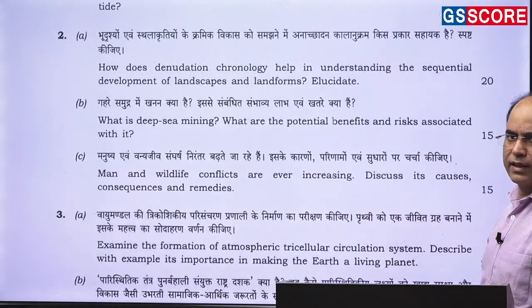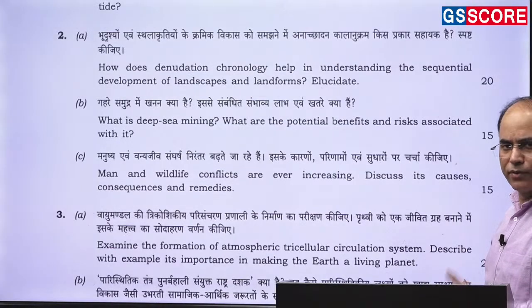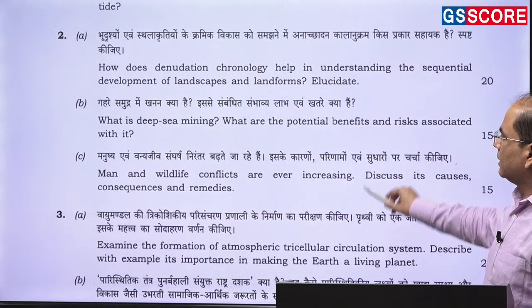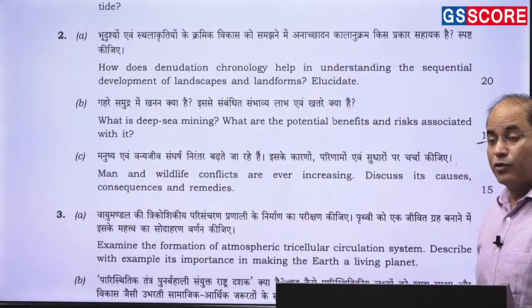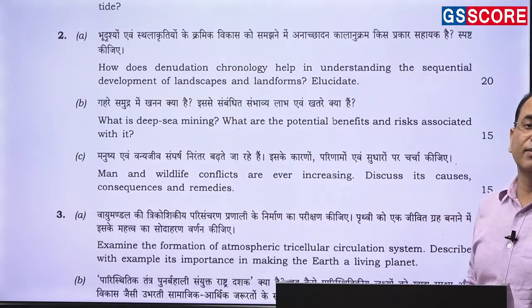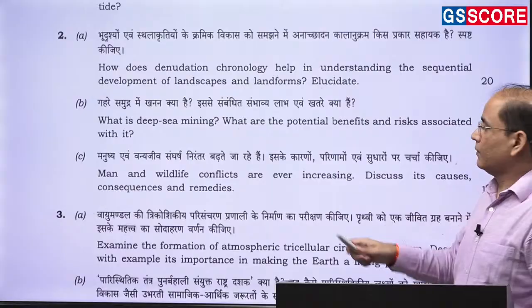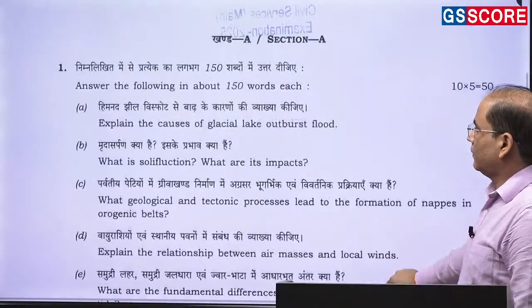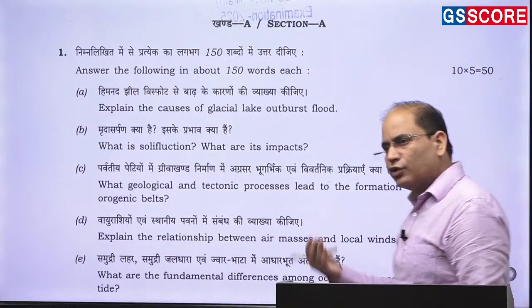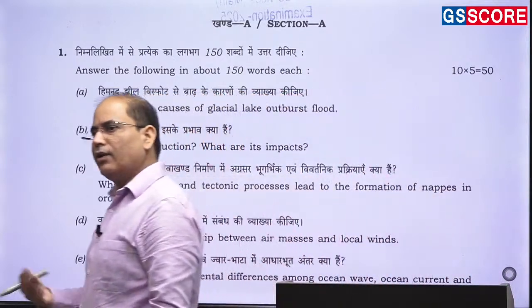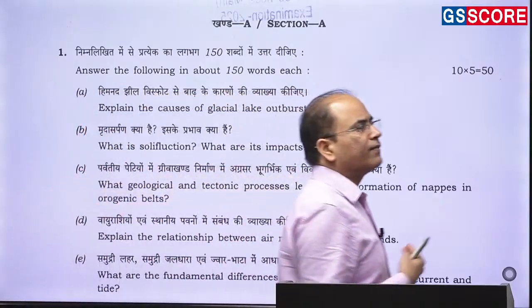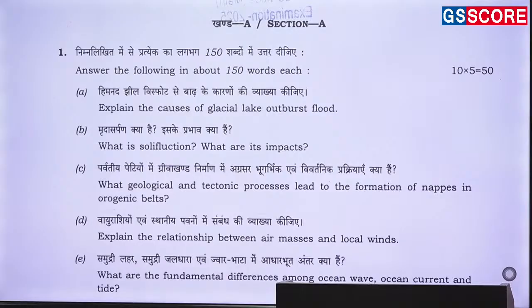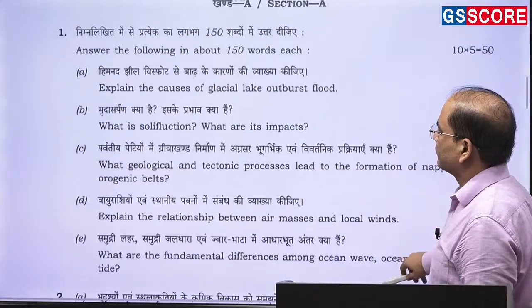Man and wildlife conflict are ever increasing. No need to be philosophical, no need to focus on what deep sea mining is. What will students do? They start quoting some oceanographer. No need to do that. Wherever it is needed, you should be able to write that. If denudation chronology, plate tectonic theory, or coastal landforms are asked, then definitely you can write about the thinkers, but not in all the questions.